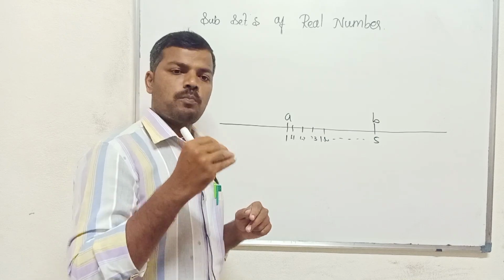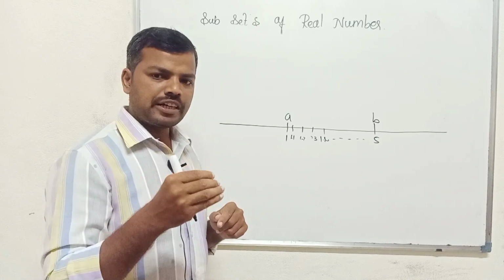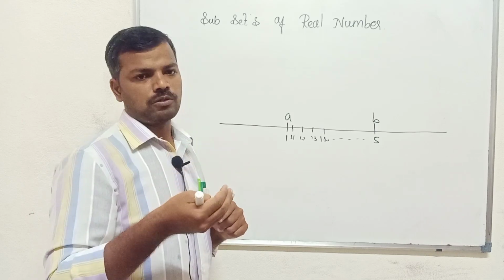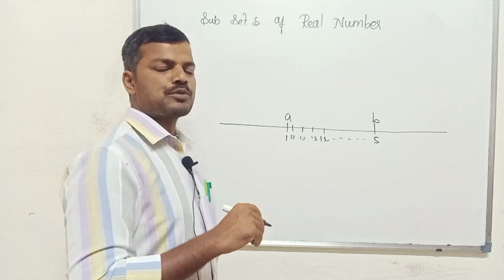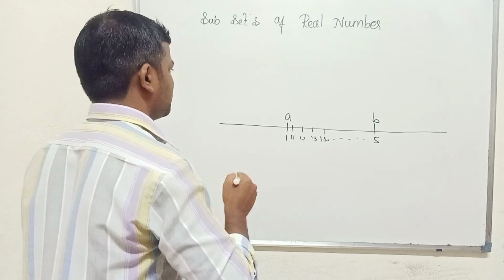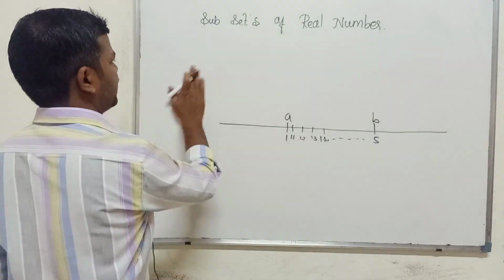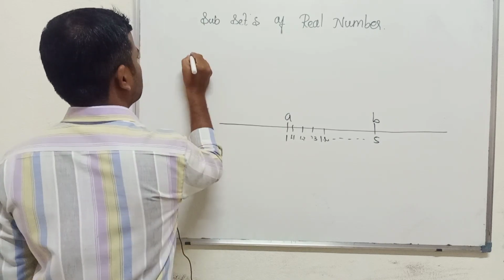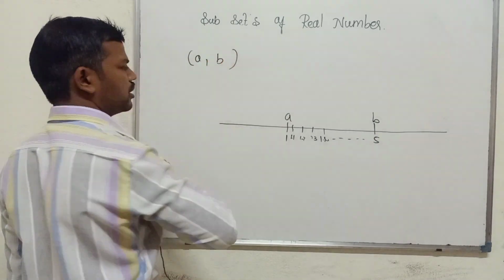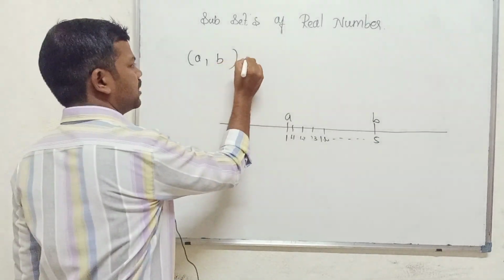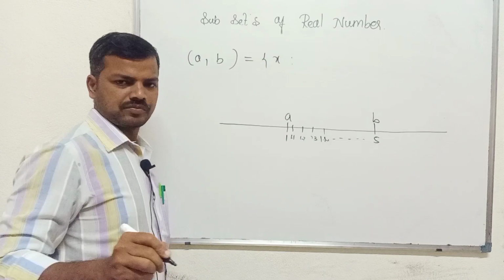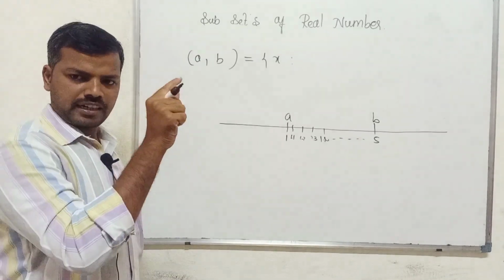So the different types of interval are: the open interval, closed interval, semi-open interval, semi-closed interval. Let me observe that. First, what we call an open interval, and these open intervals are indicated like this. So that is an open interval, this is how they are denoted. It is nothing but the collection of all the real numbers.